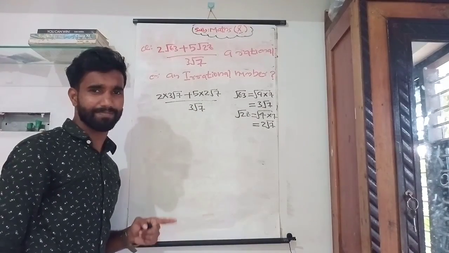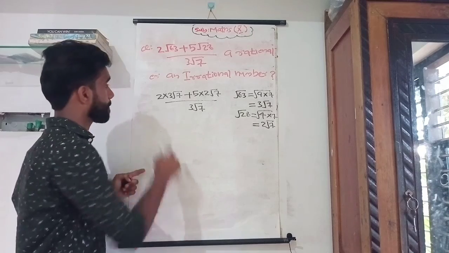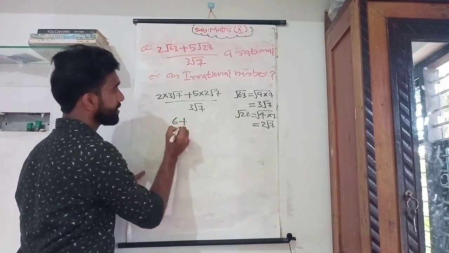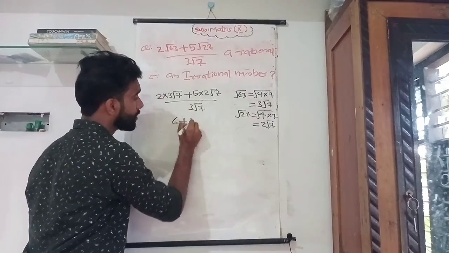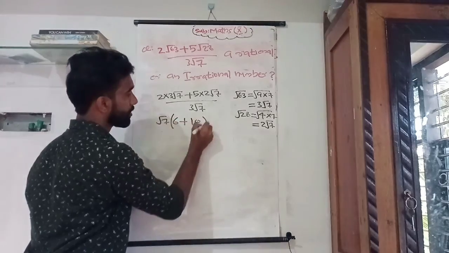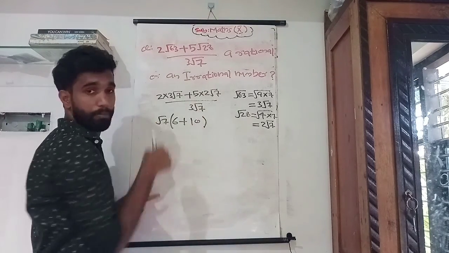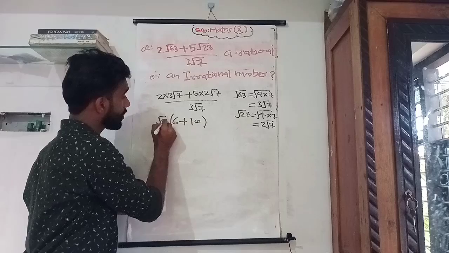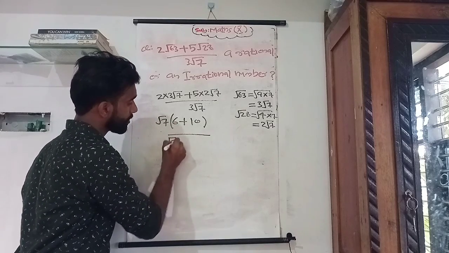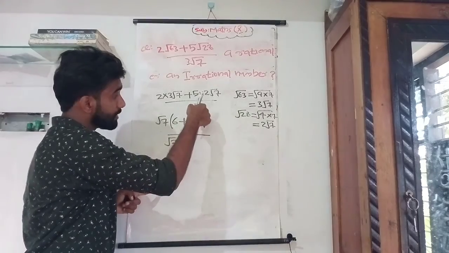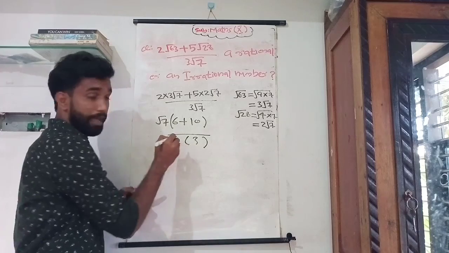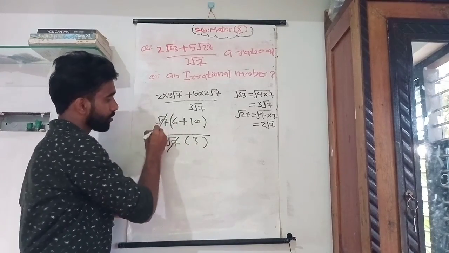Is it okay? Got it? Okay. 2 into 3 is 6, plus 5 into 2 is 10. Root 7 is common in both the first and second parts, so it comes out, and the root 7 in the denominator also cancels. So we can cut both root 7.